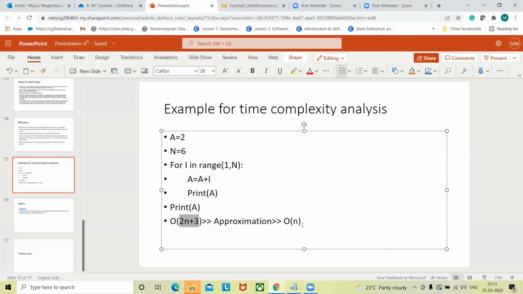So we need to convert this into O of n. So O of n will be considered the time complexity of our code, and for space complexity it will be O of 1. O of 1 means constant, because these 2 variables are not changing, right? So that's the reason it will be considered the constant case for space complexity.